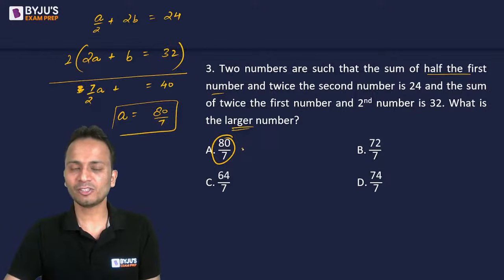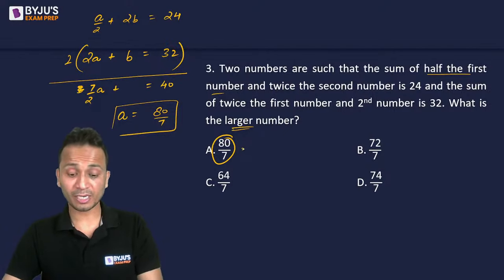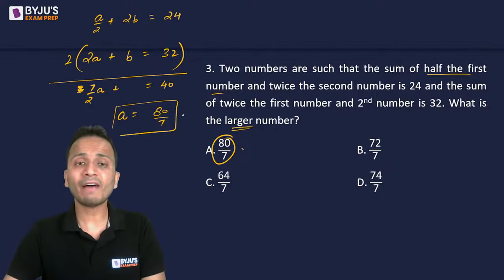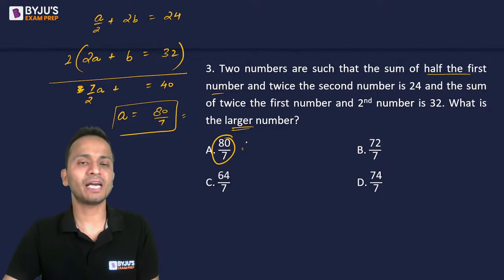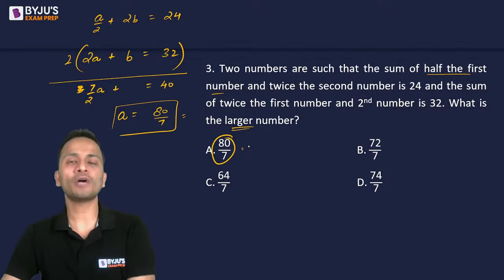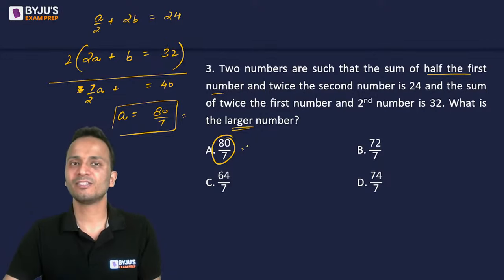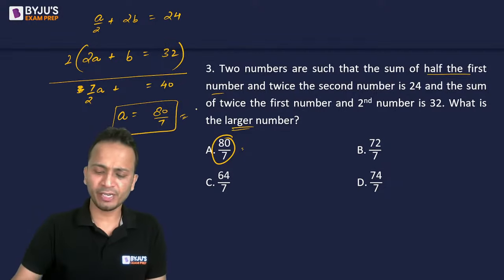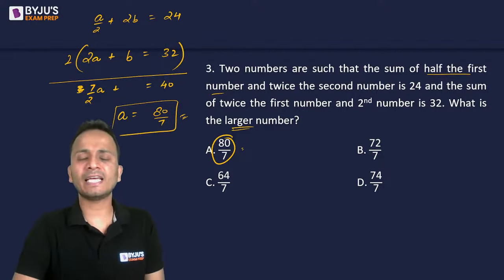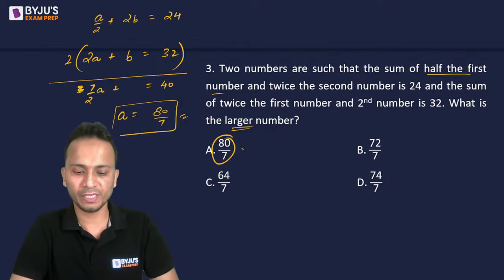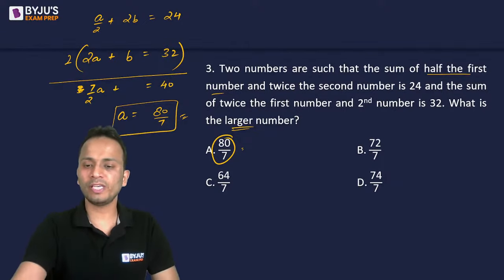Clear? Are you sure? I'm clear to you, to all of you. So A का value मैंने निकाल लिया. अगर B का value A से बड़ा होगा, if B is more than 80 upon 7, then among the options I should see that answer, right? But in the options, 80 upon 7 is the largest number, and hence I can straight away mark option A as the answer, and there is no need to calculate the value of B. All right, so this way you can save your time and mark the answer as option A.